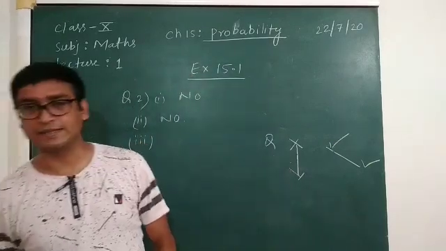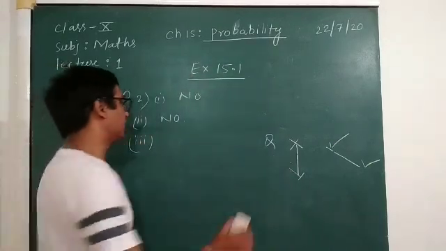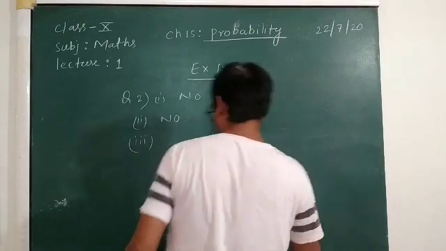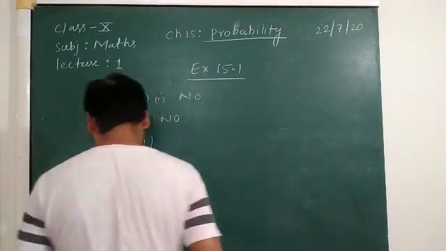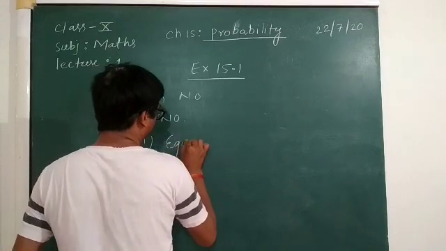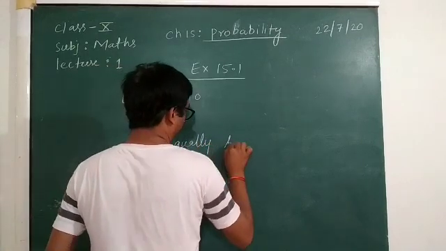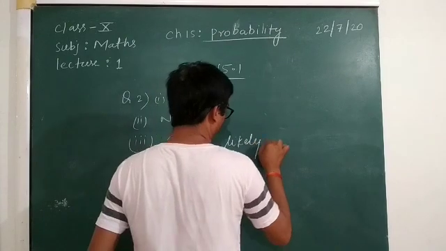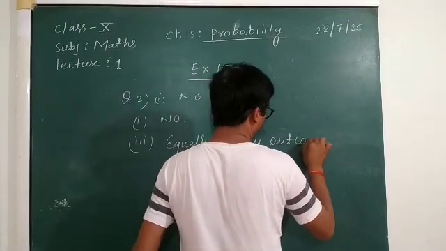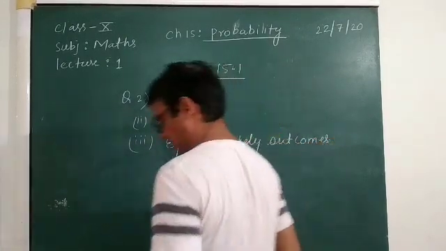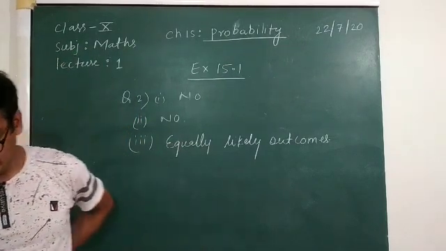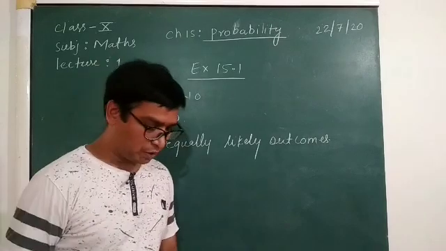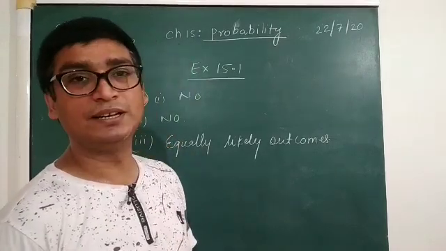So you can say that it has equally likely outcomes. Then, after a baby is born, it is a boy or a girl.